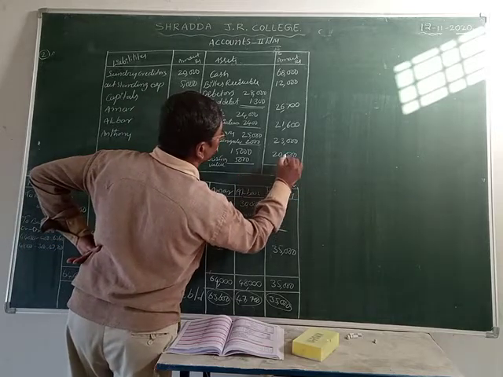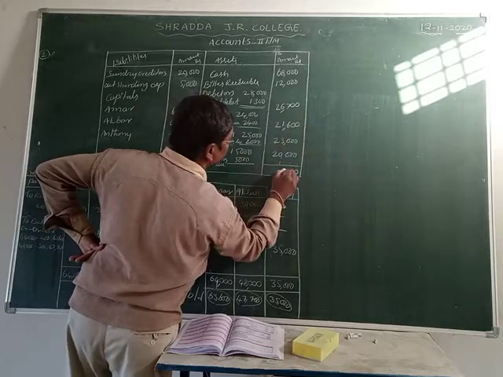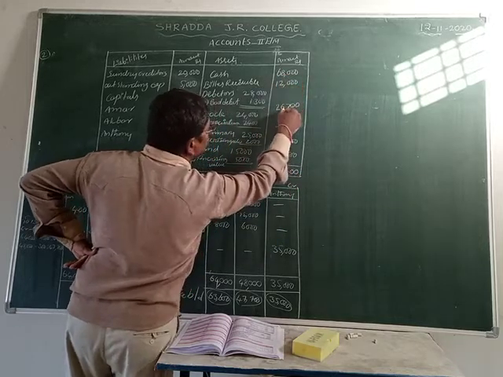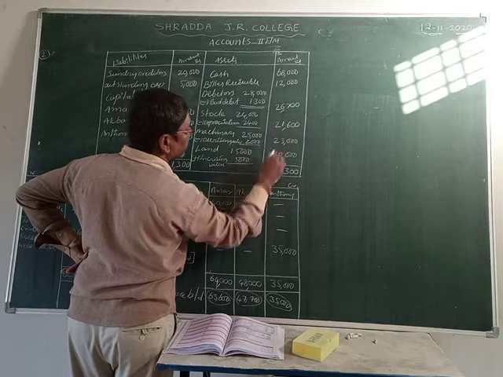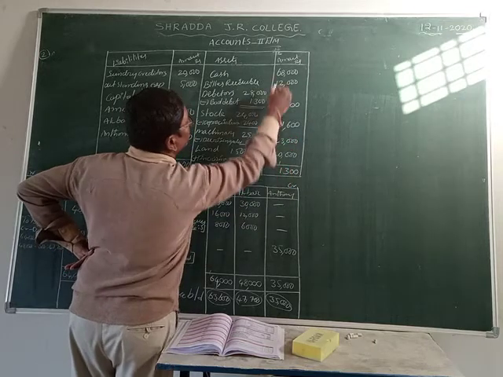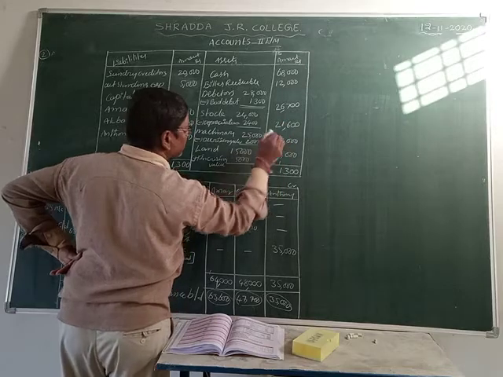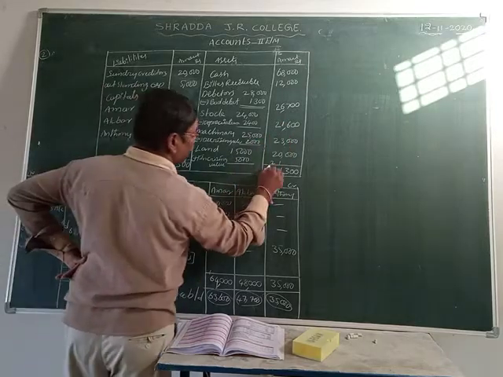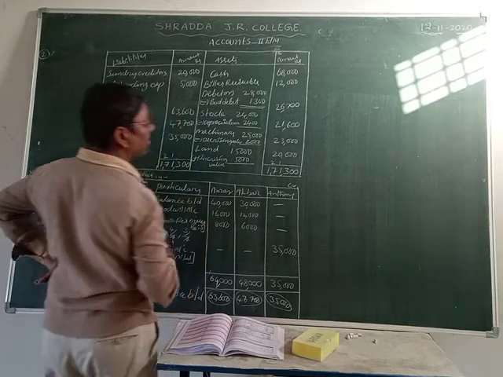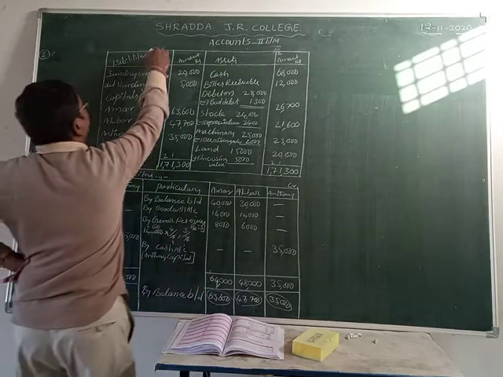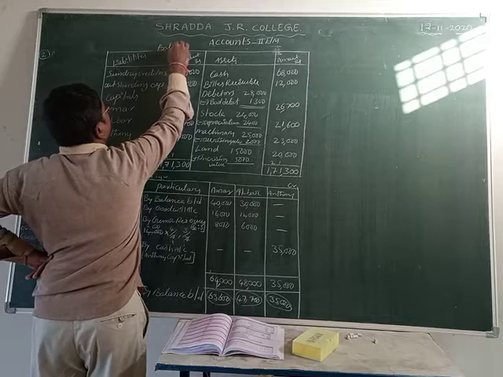Adding the columns again, it is 1,71,300. It is what, friends? The balance sheet total.